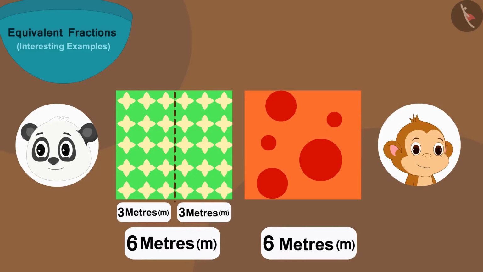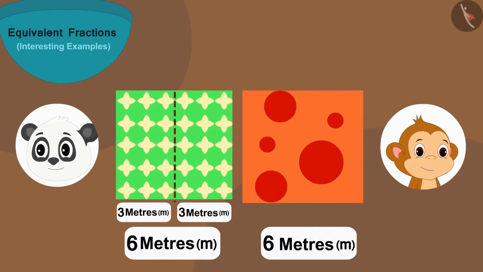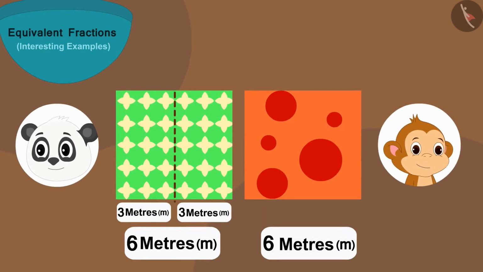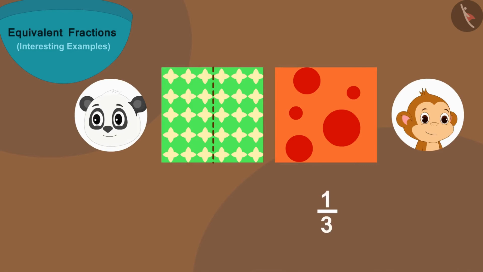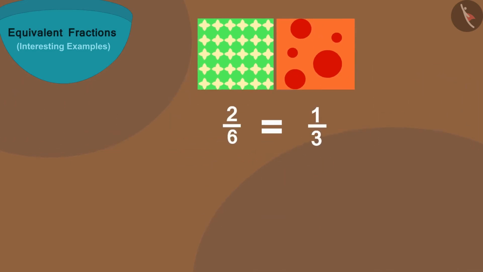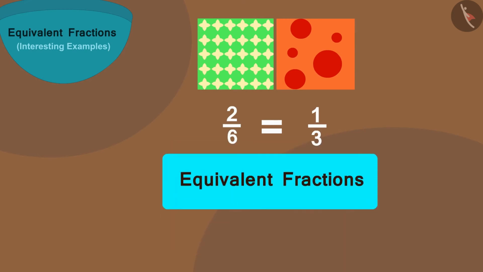So you see children, Golu has given Babban equal length of cloth. Here the lengths of Babban and Golu's cloths are the same, and 1/3 of Babban's cloth is equal to 2/6 of Golu's cloth. Therefore, these fractions are equivalent fractions.